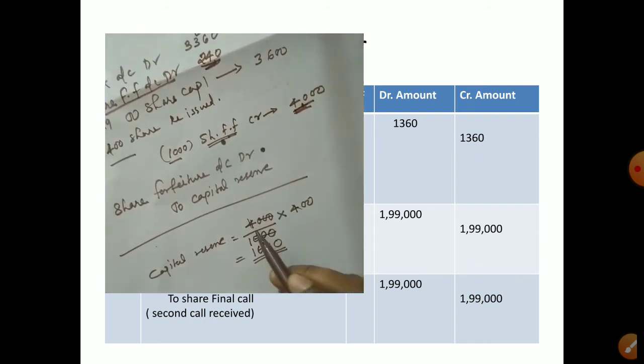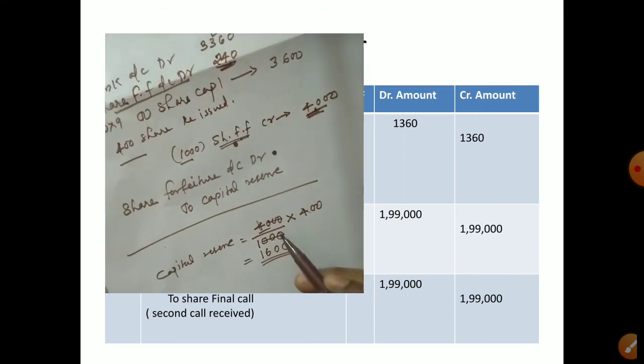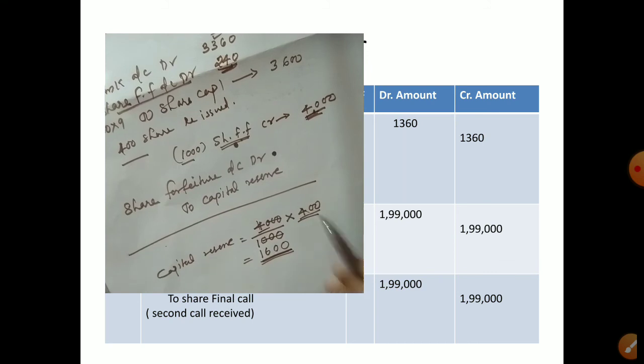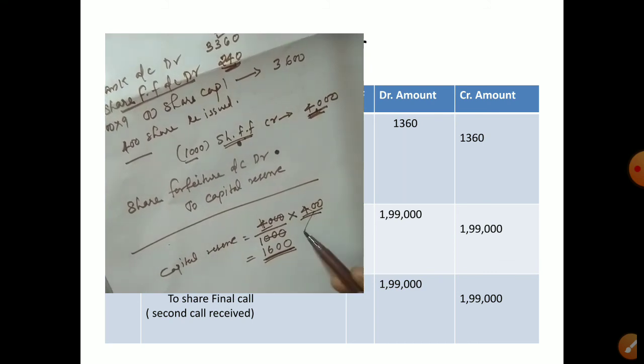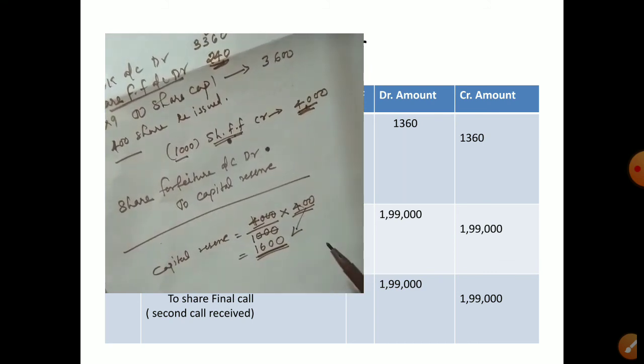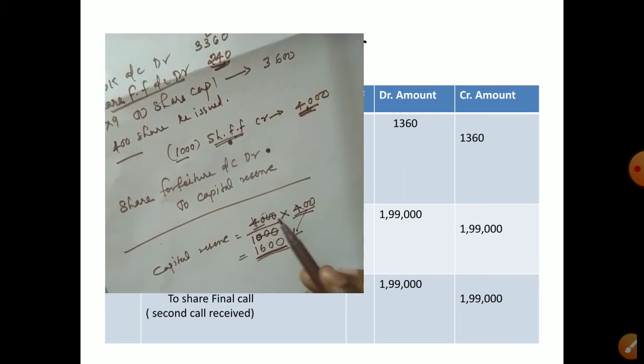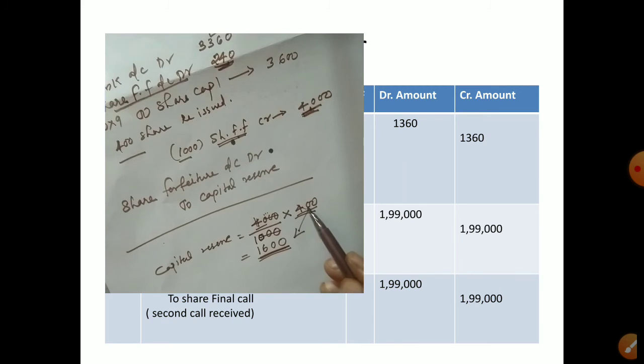Out of 4000 you cannot touch all; you can touch only 1600 rupees because the reissued shares are only 400. That proportionate amount you have to calculate.